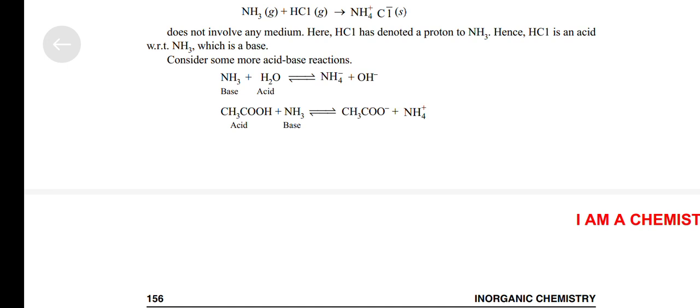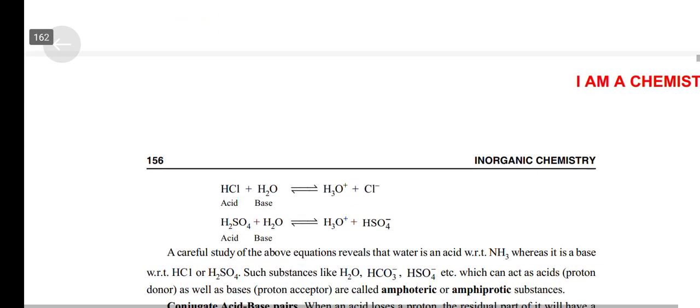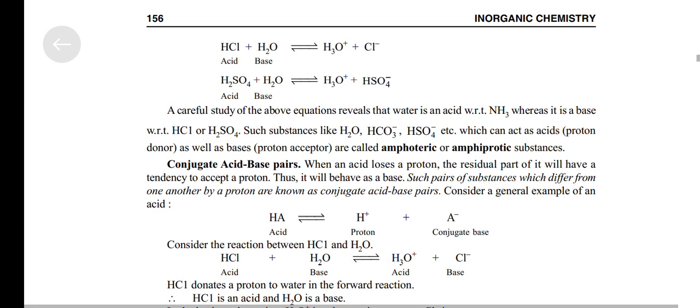CH3COOH plus NH3 react to form CH3COO negative plus NH4 positive. HCl plus H2O react to form H3O positive plus Cl negative. H2SO4 plus H2O react to form H3O positive plus HSO4 negative.